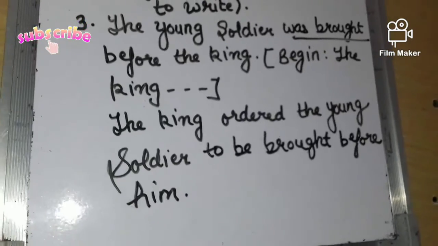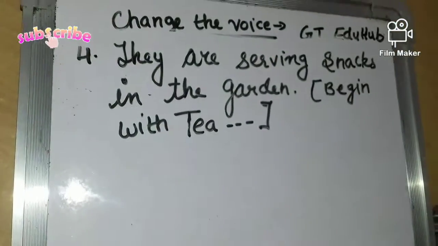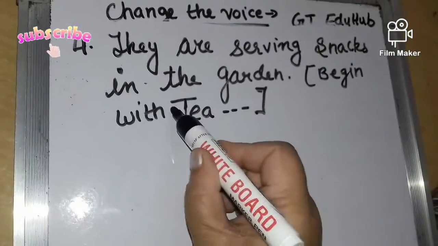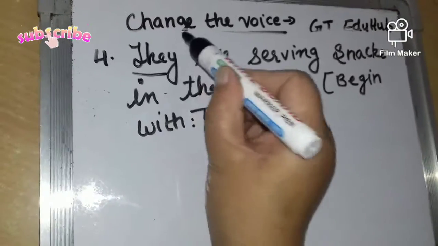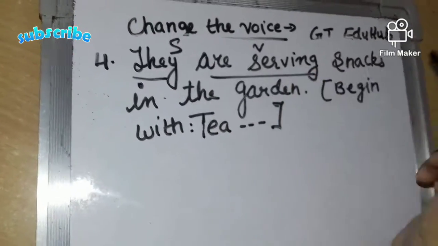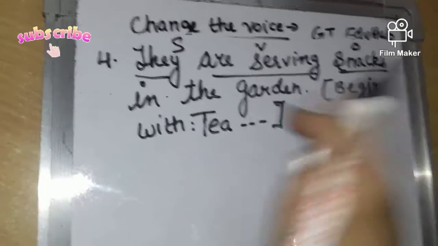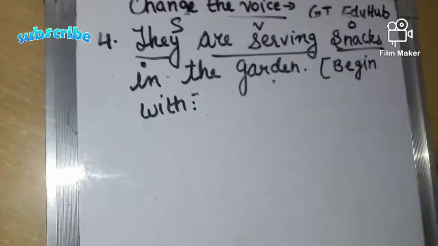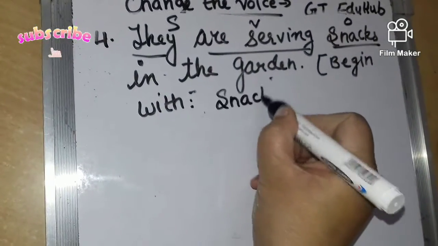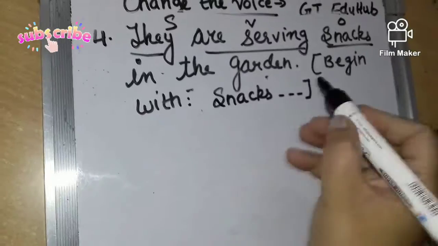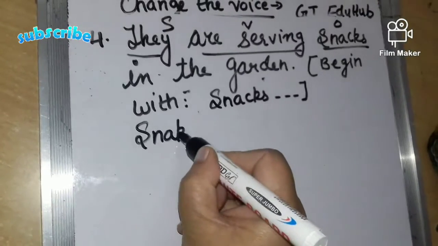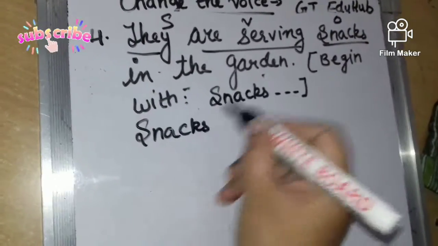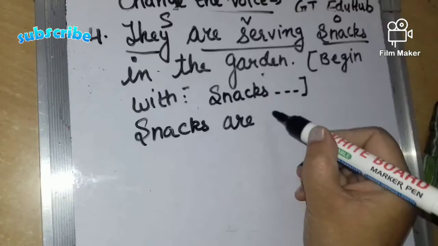Now we will do sentence number 4. Fourth sentence is, they are serving snacks in the garden and we have to begin with snacks. So this is subject, this is verb and this is object, and these are extra words. We have to write here snacks. Begin with snacks. So we will write snacks are serving को रिप्लेस करेंगे are being served.